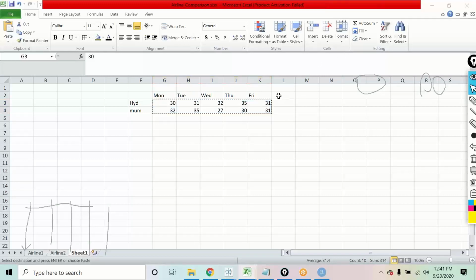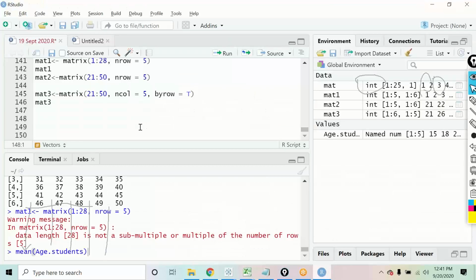Are you all trying this? I'll give you a hint over here. Maybe what I'll do is I'll do it with you all, so that we can understand it in a better way.